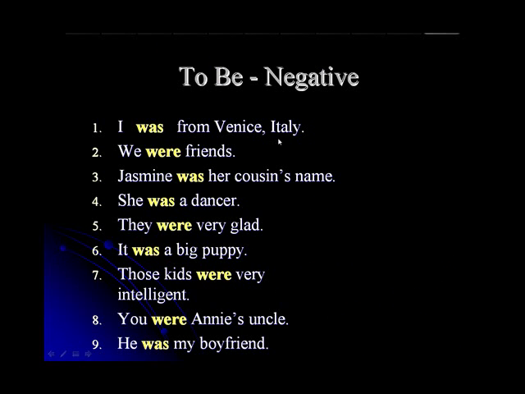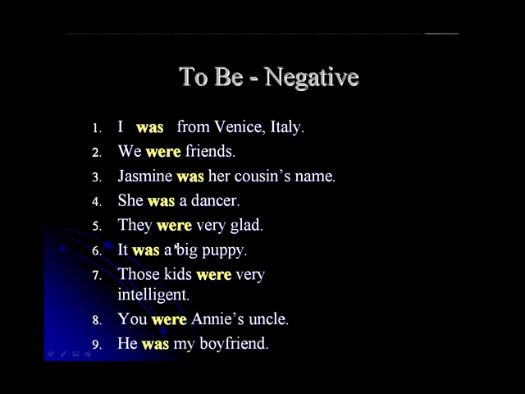I was from Venice, Italy. We were friends. Jasmine was her cousin's name. She was a dancer. They were very glad. It was a big puppy. Those kids were very intelligent. You were Annie's uncle. He was my boyfriend. All of these sentences are in the past, but they are all positive.